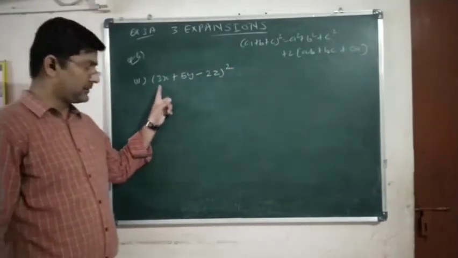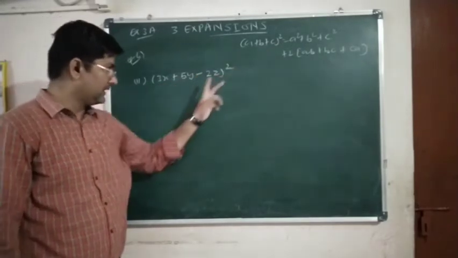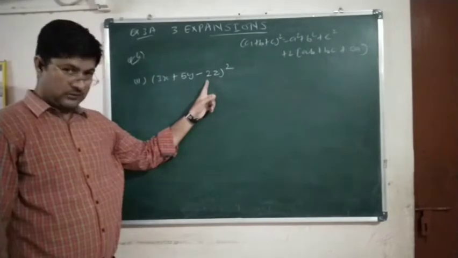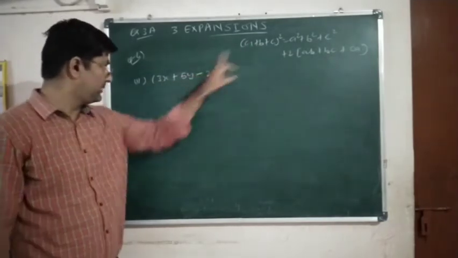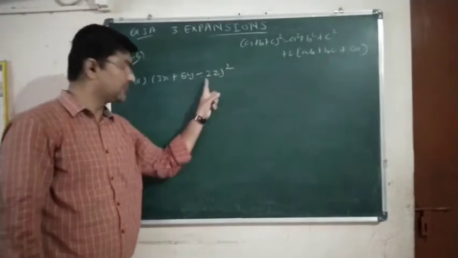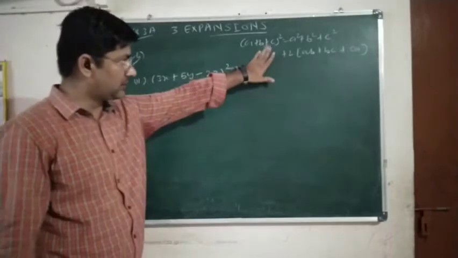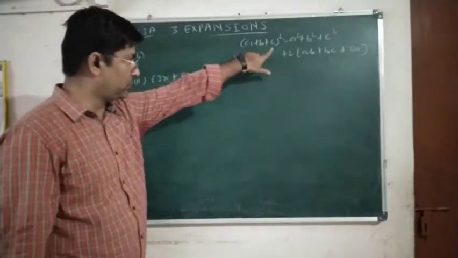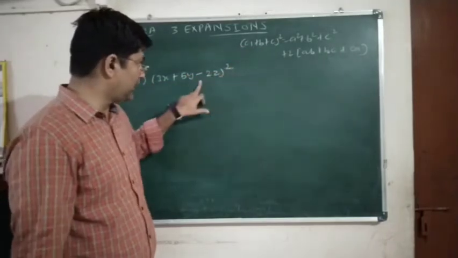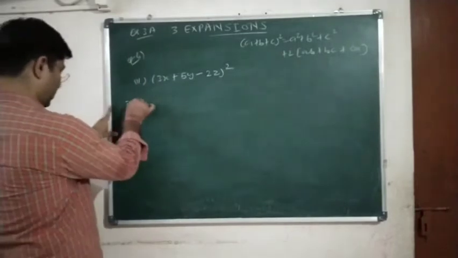Here the first term is a, the second term is b, and the third term is c. In other words, the value of a is 3x, the value of b is 5y, and the value of c is minus 2z. Remember, with sign you have to put the value. In the same formula, whatever sign is given, along with the sign you will put. You will not put only 2z, but you will write minus 2z for c. Clear? So let us put the values in the formula.